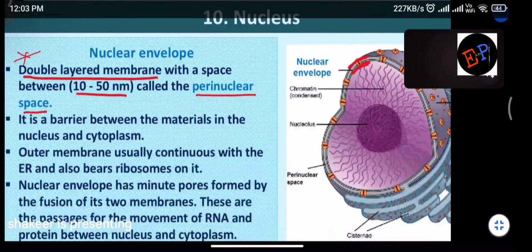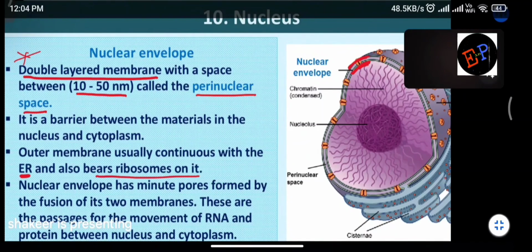So it is a barrier between materials in the nucleus and in the cytoplasm. It means these layers protect against intermixing of the materials present in the cytoplasm and the materials present in the nucleus. This membrane protects them from mixing with each other. Okay? The outer membrane usually continues with the endoplasmic reticulum and also bears ribosomes with it.